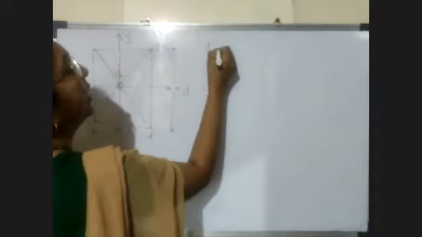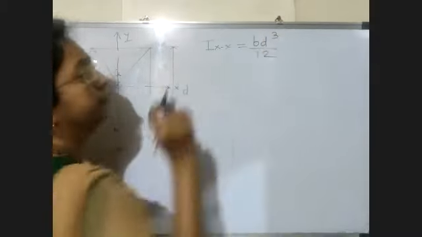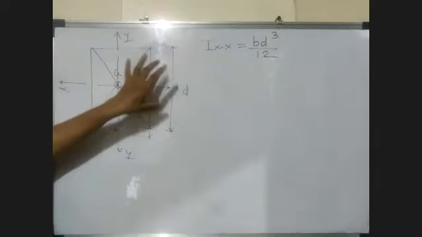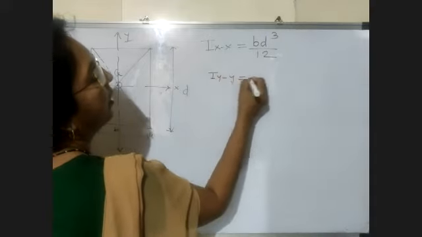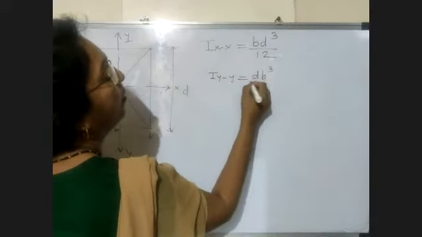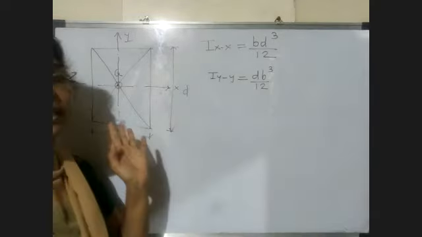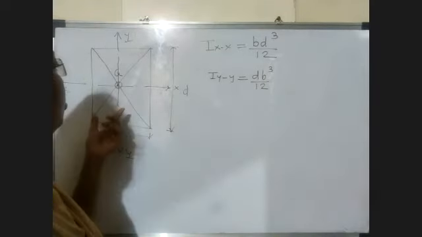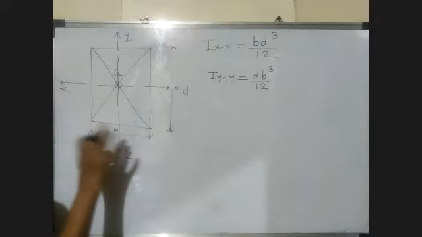So moment of inertia for a rectangle about the horizontal centroidal axis, that is Ixx, the formula is BD cube by 12, where B means width, D means depth. Iyy is equal to DB cube by 12. This is a very important basic formula. While solving the problems, we need all these formulas for basic figures. हे सगळं लक्षात ठेवायचे. For rectangle, BD cube by 12 and for Iyy, DB cube by 12.